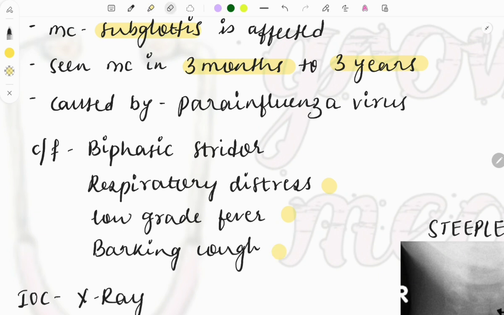So these are the features which will be presented by the child, and the causative organism for this one is the parainfluenza virus. PYQ asked multiple times. Okay, so the question can be given like they can give the clinical features and they will only give the diagnosis as Croup. They will describe that the diagnosis of Croup is made. Which of the following can be the causative organism? Okay, so parainfluenza virus is the causative organism of PYQ.